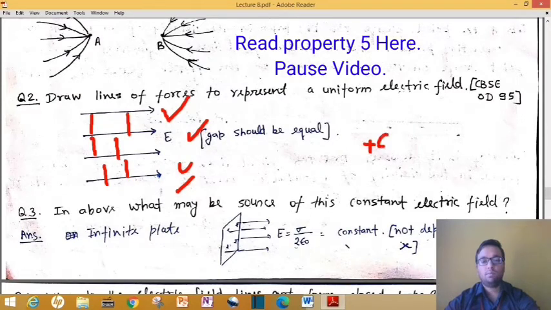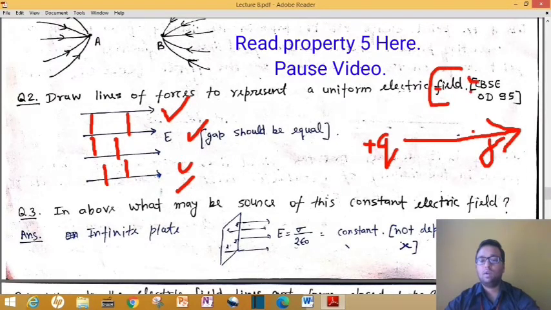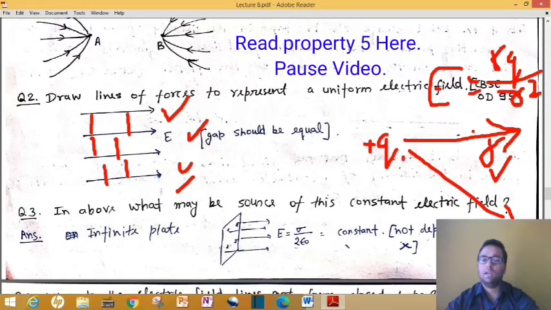If you remember, suppose here we have a plus Q charge and at any distance r, if I ask you what is the electric field, you can say that the electric field is given by k q upon r square. And if you increase this r, your electric field will keep on decreasing. That's why you make your electric field lines like this.